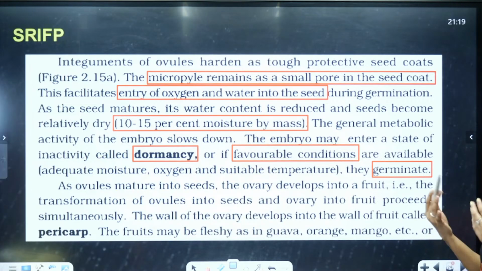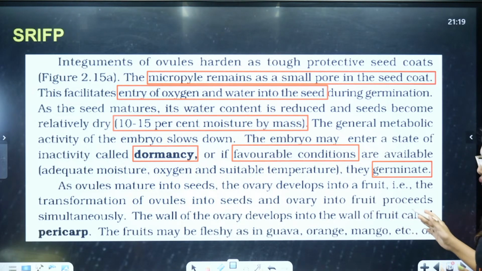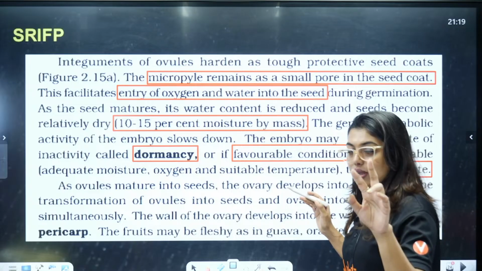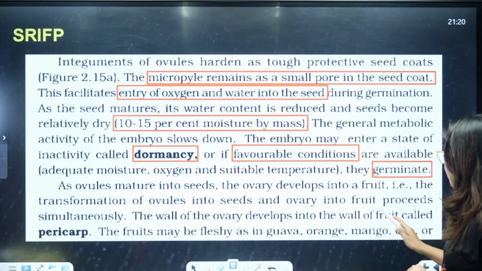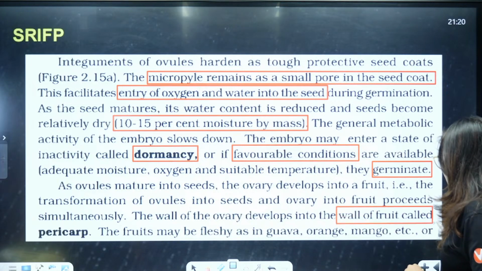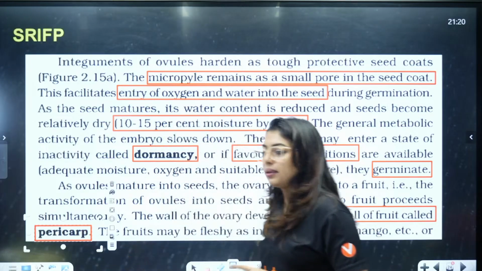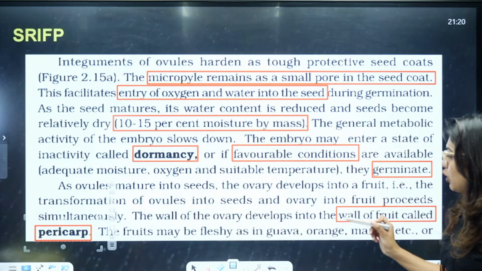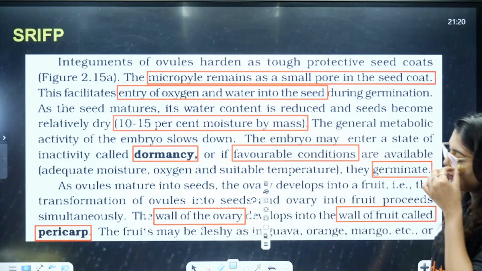As ovules mature into seed, the ovary develops into fruit. That is, the transformation of ovules into seed and ovary into fruit happens simultaneously. The wall of the ovary develops into the wall of the fruit, called the pericarp, with endocarp and mesocarp. The wall of the ovary forms the pericarp.